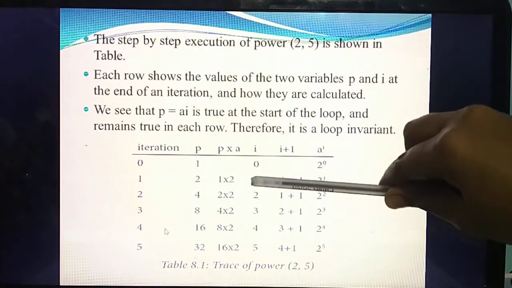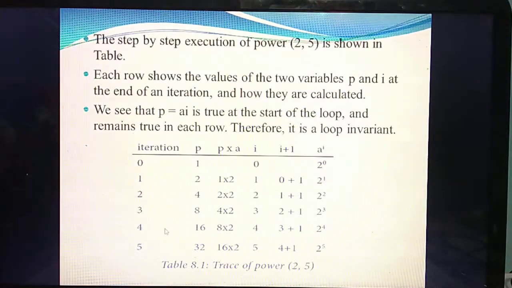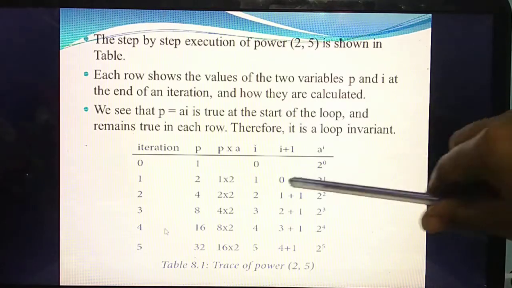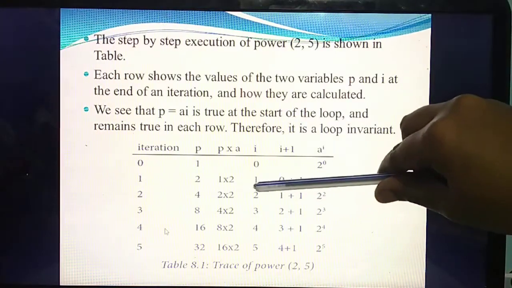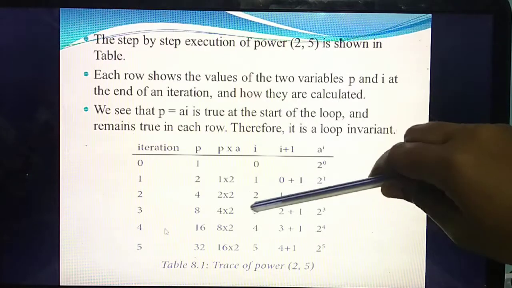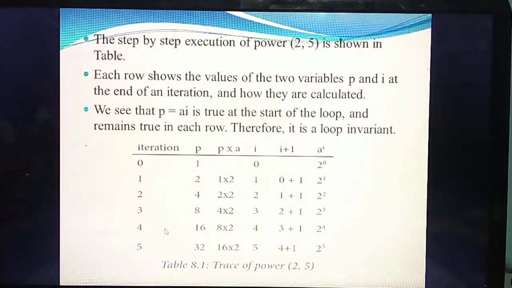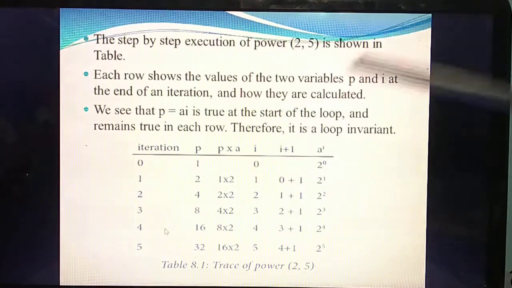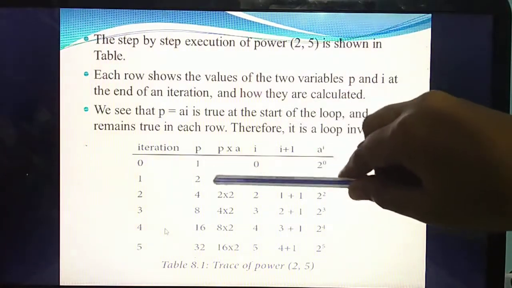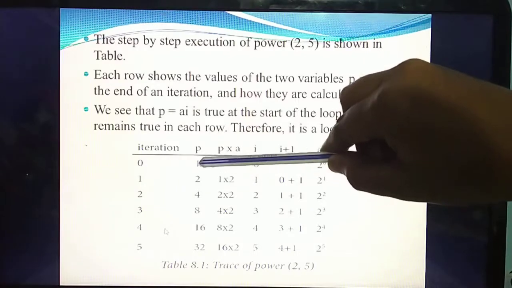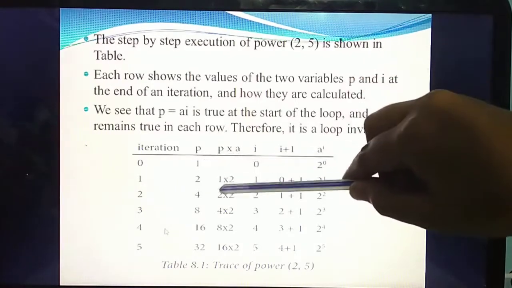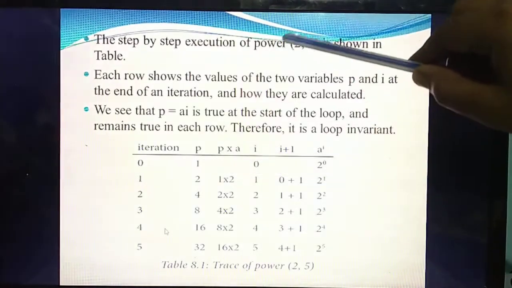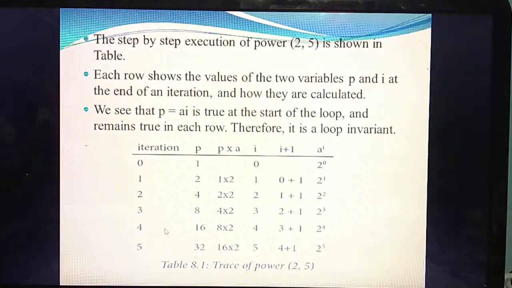So here you need to write the answer as 1. Next, p into a. Initially, what's the value of p? 1. So 1 into what's the value of a? The value of a is always 2. Understand how you are getting this?